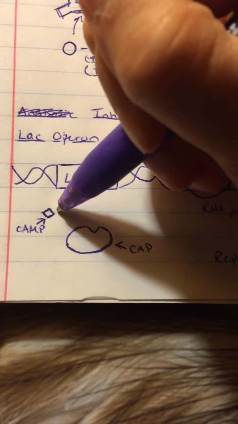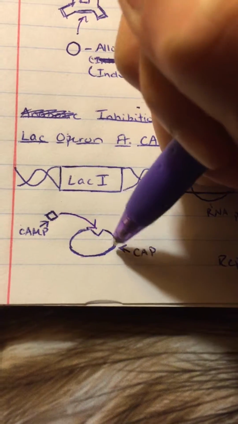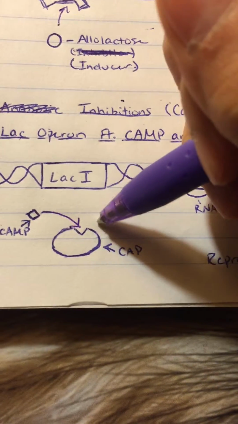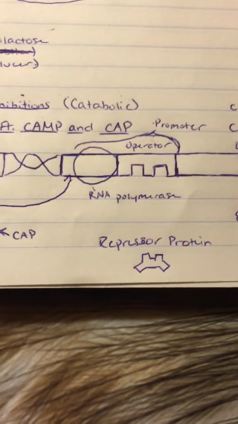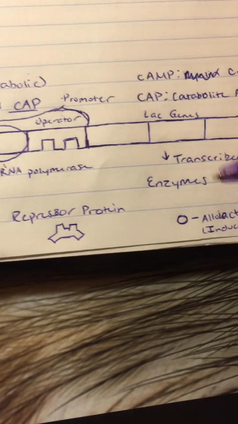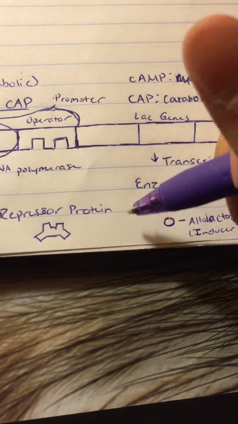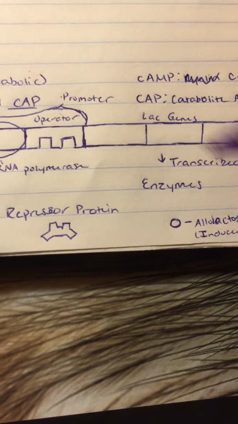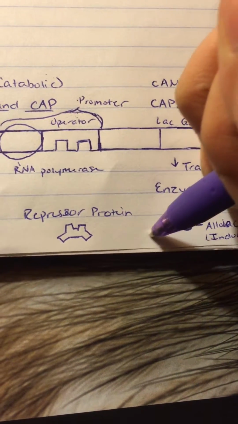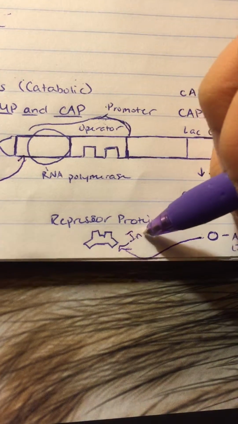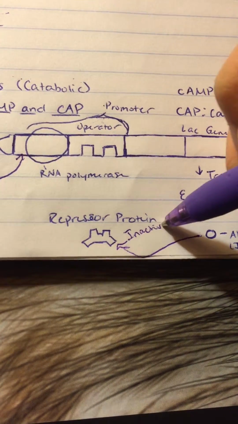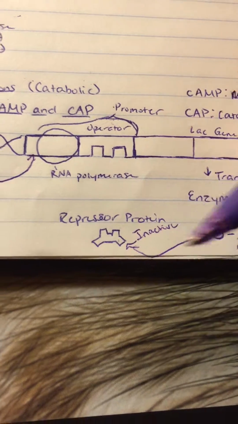The cAMP would then bind onto the CAP. The CAP would then bind onto the binding site of the promoter next to RNA polymerase. And for the repressor protein, the allolactose, the inducer, is already bound onto the repressor protein, making it inactive, thus causing an allosteric change.